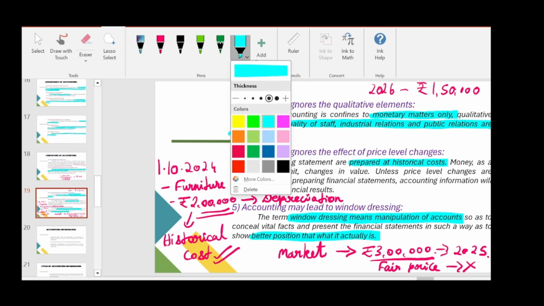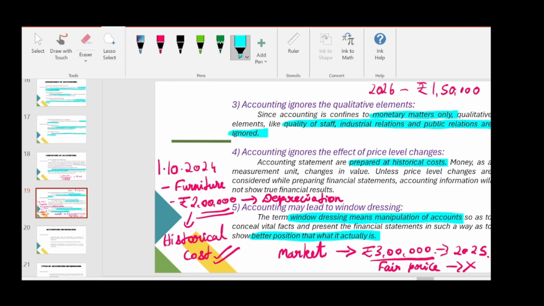So often accounts will get manipulated because if the company is a loss making company, for example, the banks will not be ready to give a loan to that particular company. And also there will not be any shareholders. No person will be interested to invest their money in buying that particular company's shares.